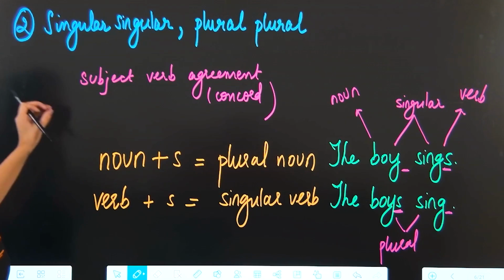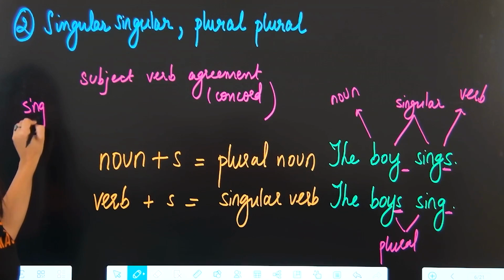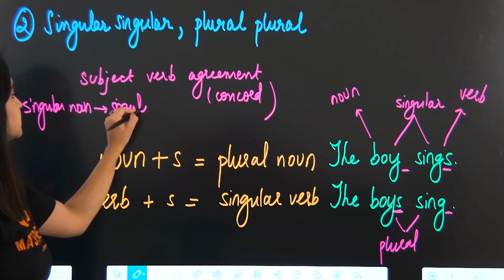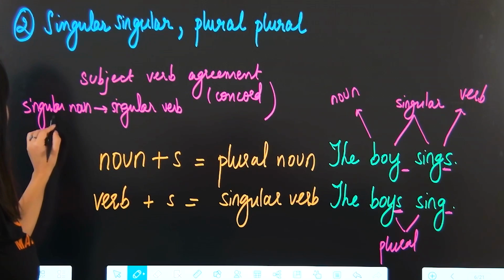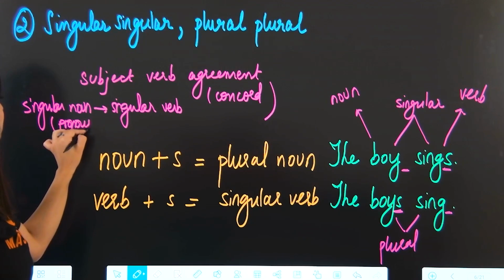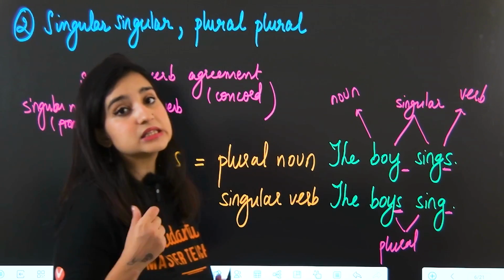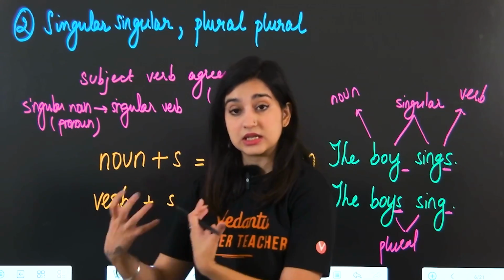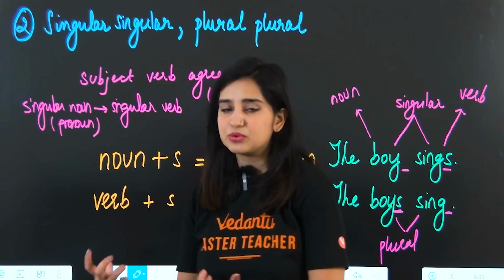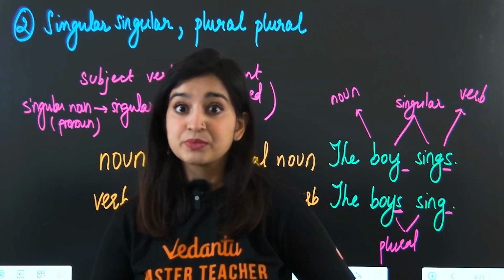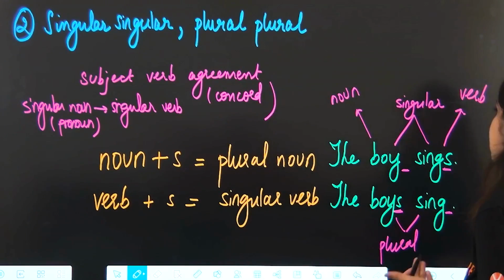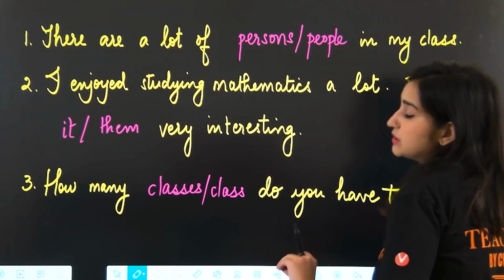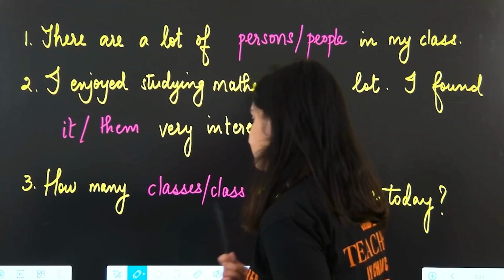What is the rule of subject-verb agreement? Whenever we have a singular noun, it needs to have a singular verb, and this could also be a pronoun, because we're talking about the subject, and the subject of a sentence can be a noun or a pronoun. So whenever we have a noun or a pronoun that's singular, it takes a singular verb. If it's plural, it takes a plural verb. The verb always needs to agree with our subject. Very common mistake. We're going to see through some examples what the common mistakes are. And we're also going to learn some rules along the way, along with these questions and examples.